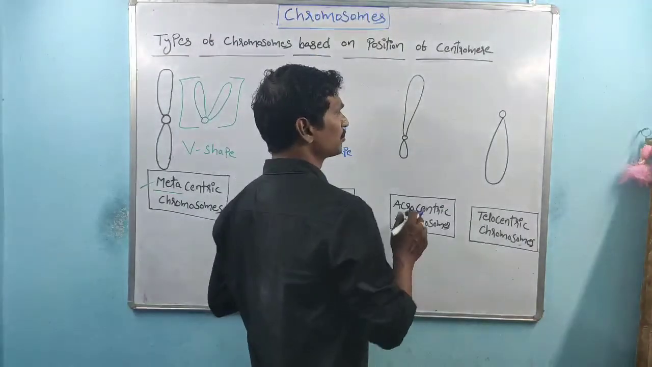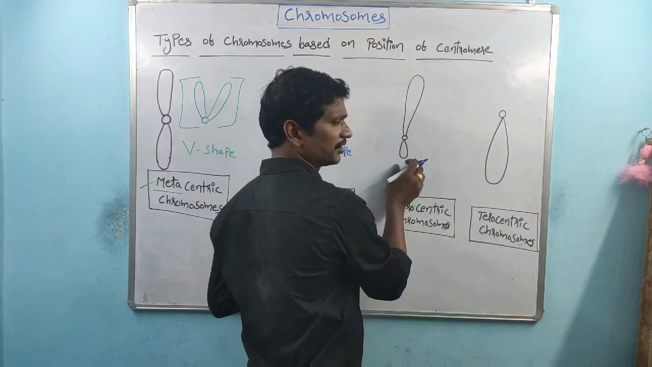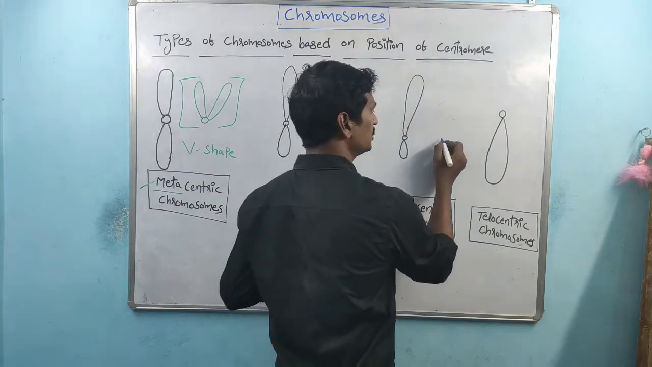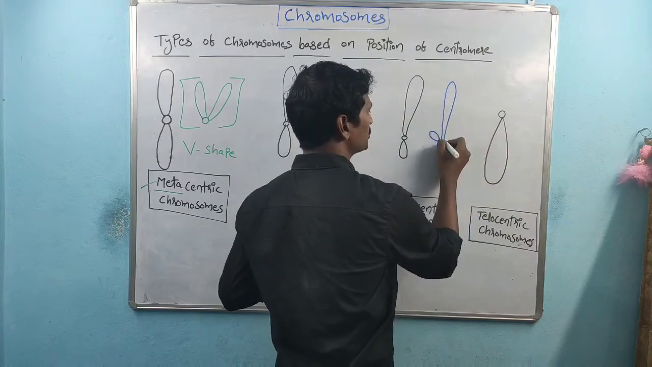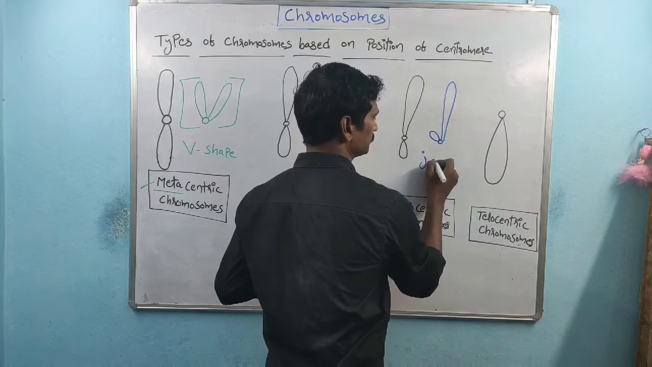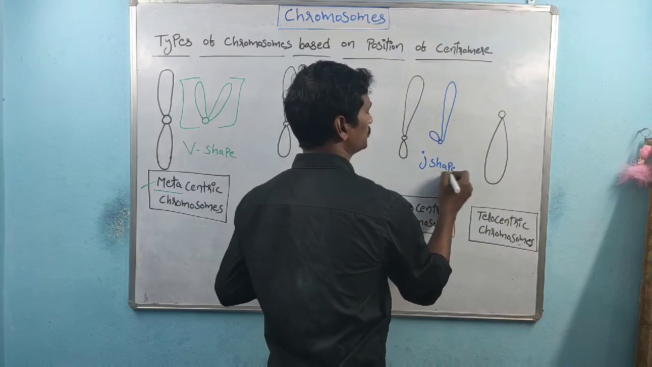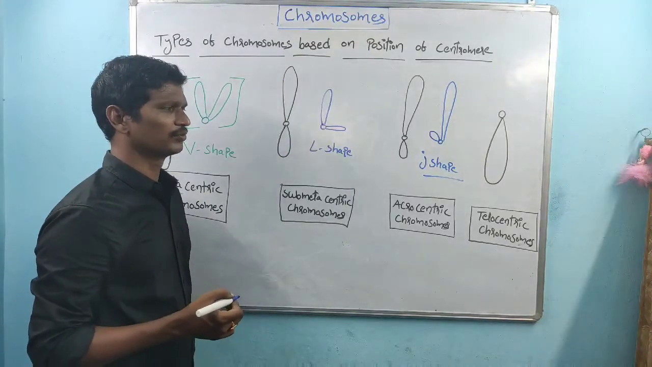Here, in acrocentric chromosomes, one of the arms is very long and the other arm is very short. So the shape here is the J shape, and these chromosomes exhibit a J shape, right? So that is about the acrocentric chromosomes.